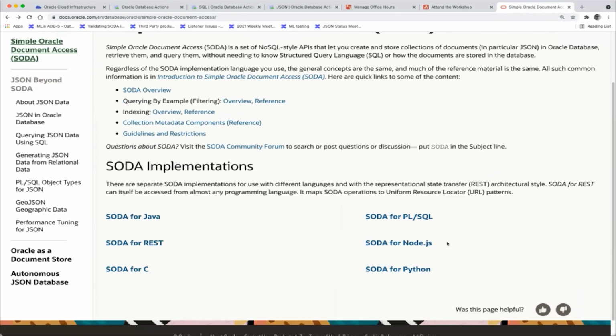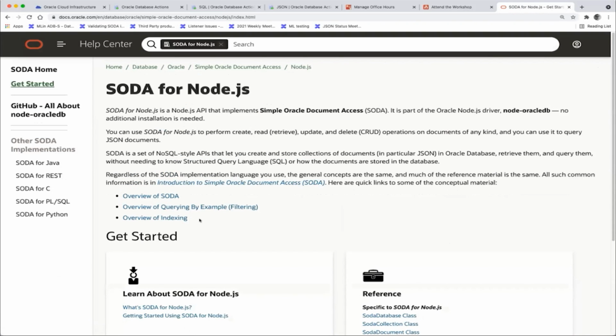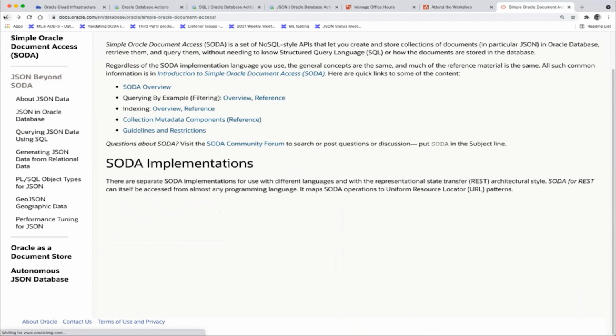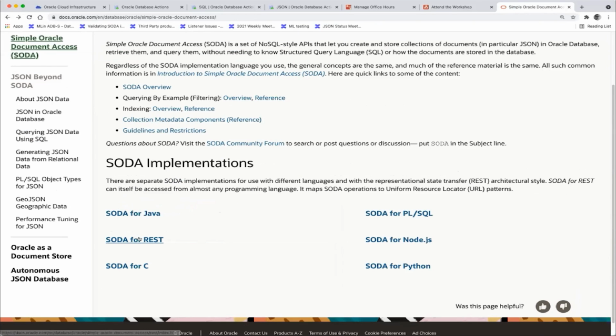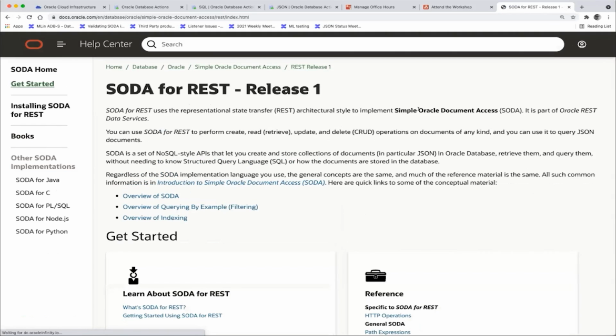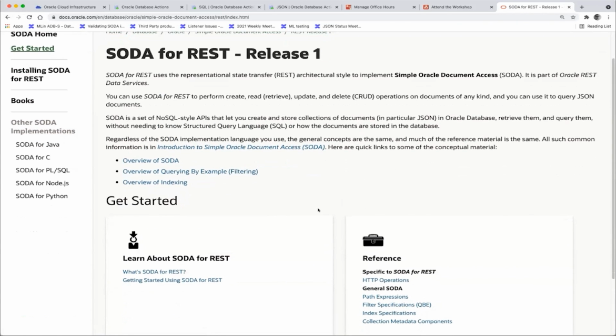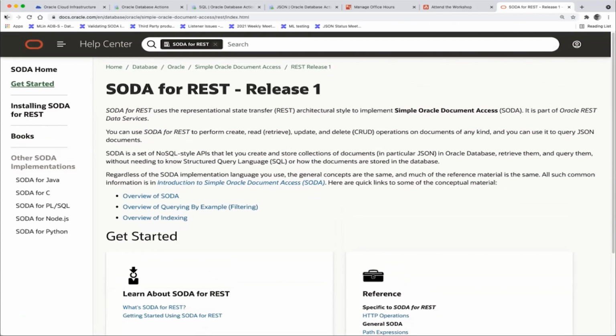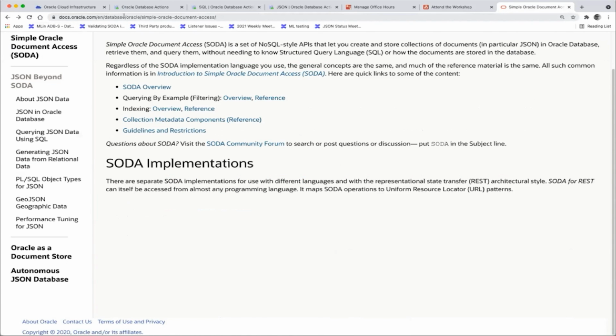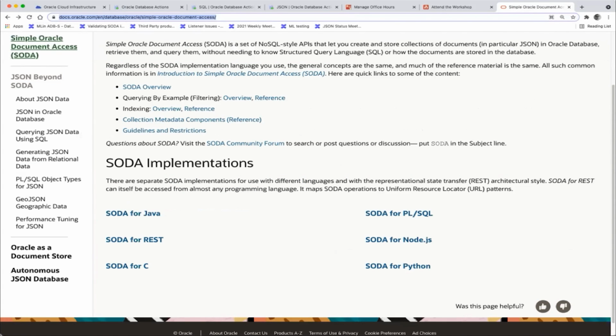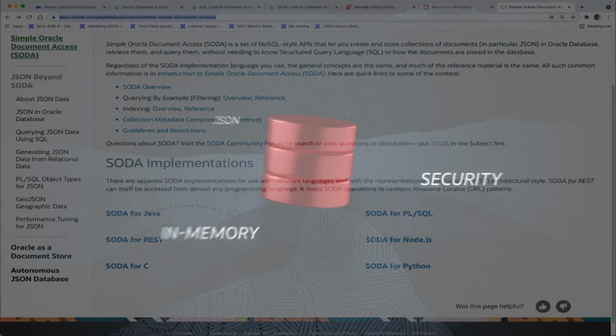With other implementations like Node or Python, you need the cx_Oracle driver. It's described here depending on which language you use. If you want to use REST, that uses Oracle REST Data Services, so you would have to install what we call ORDS. But all that, let me just put this in the chat for people that are interested in this. You can look it up there.